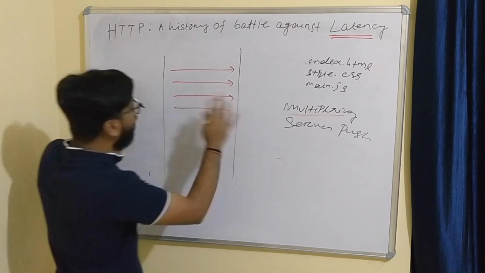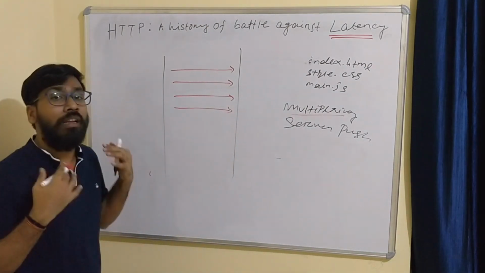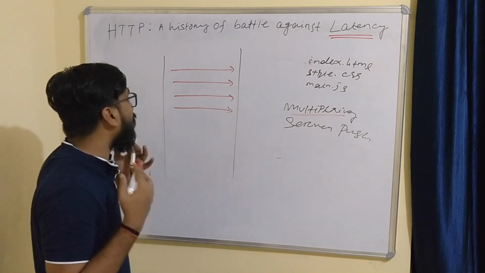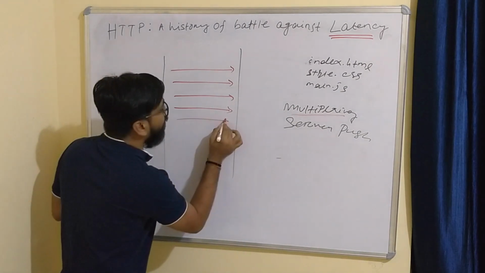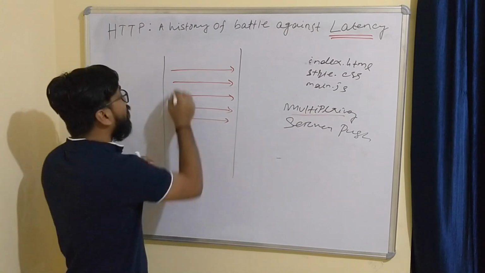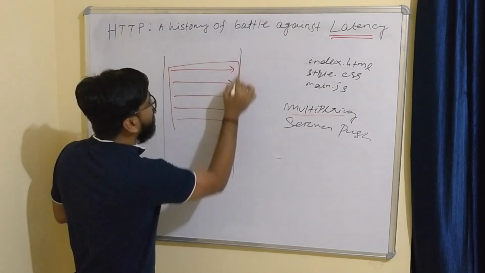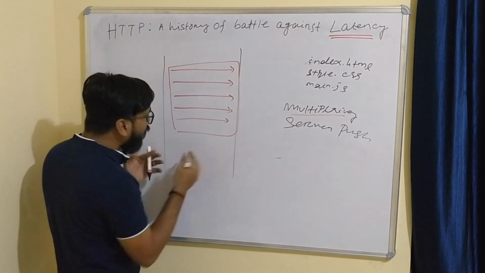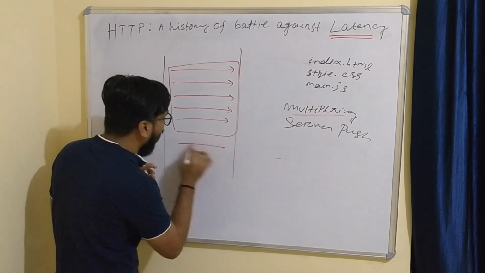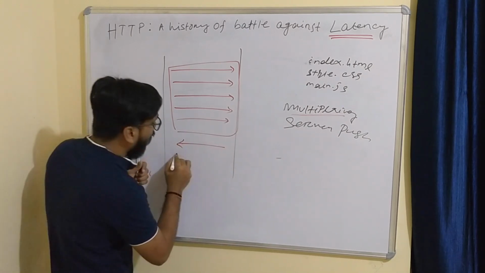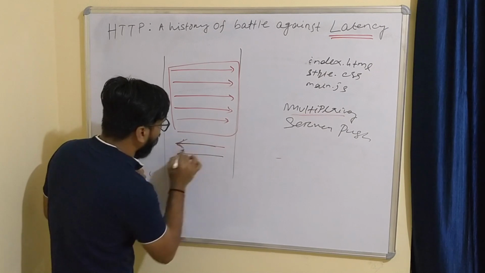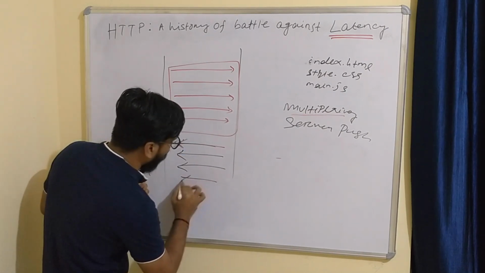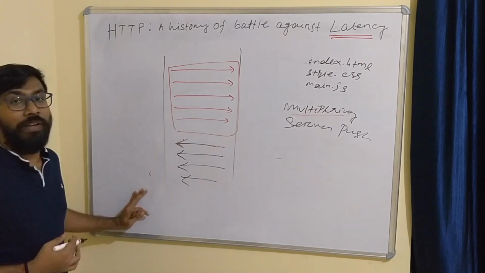Whatever the request is, there is no limit. You can make any number of requests in the same connection. So this is how multiplexing is working. And simultaneously you will also get the result or response from the server in the same way. So this is the multiplexing.